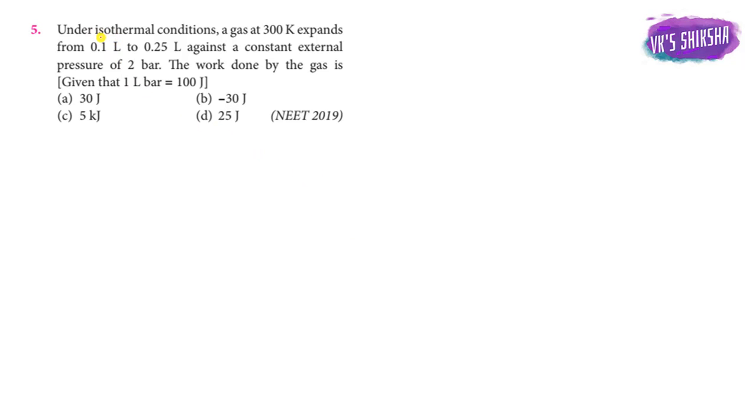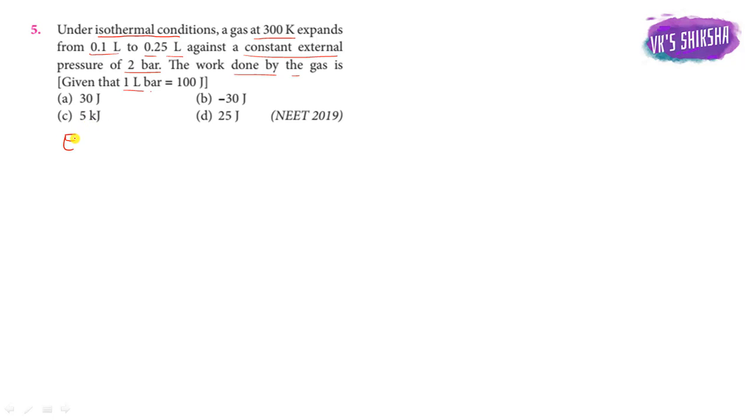So question number 5. Under isothermal condition, a gas at 300 Kelvin expands from 0.1 liter to 0.25 liter against a constant external pressure of 2 bar. Find out the work done by the gas. Given 1 liter bar equals 100 joule.